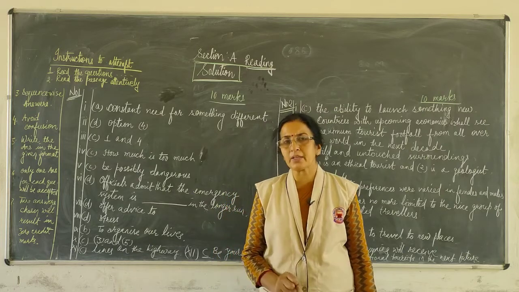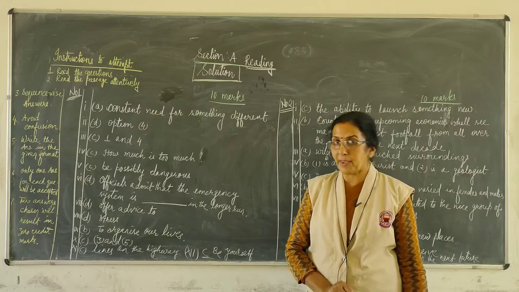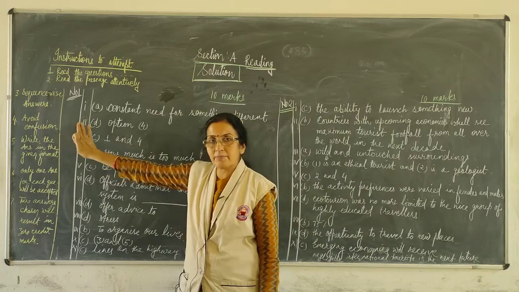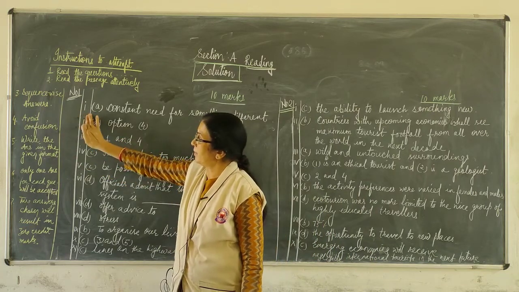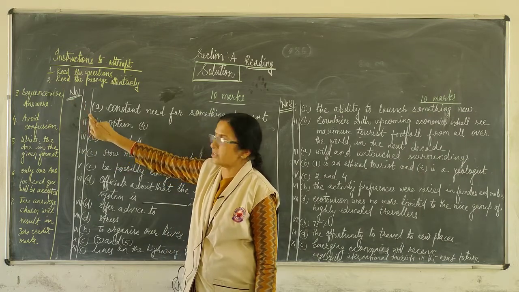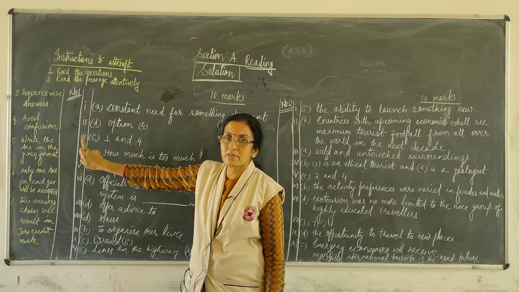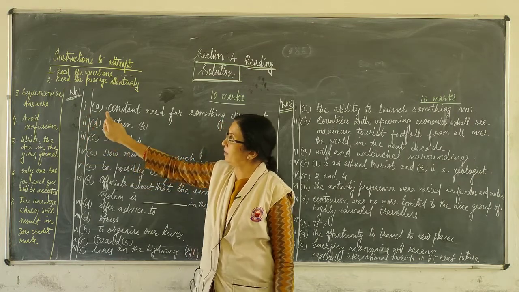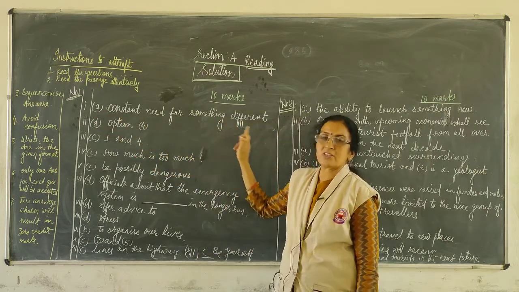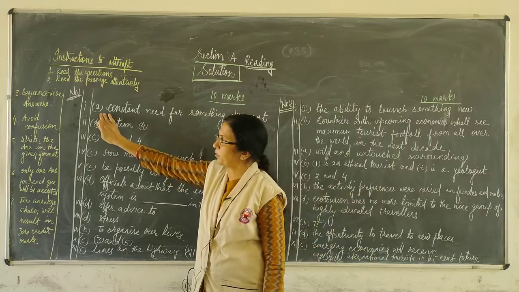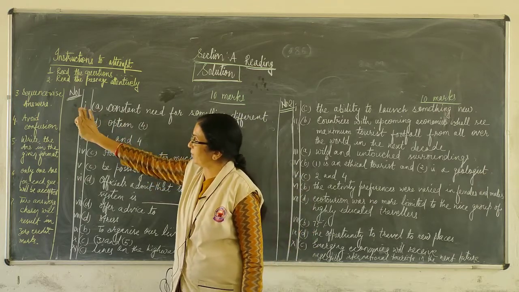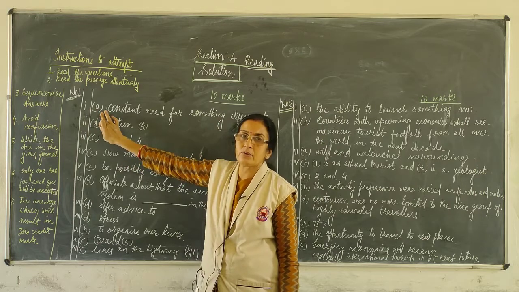Now the most important thing, students: how to attempt this unseen passage, how to write the answers. This will be the format. When you write the unseen passage answers, you have to draw a double margin. In the first margin, you write the main number, and in the second margin, you put the sub numbers like this. And then you write the answer. You have to write the complete answer, not only put the numbers. If you write only the correct number, you will not get marks.